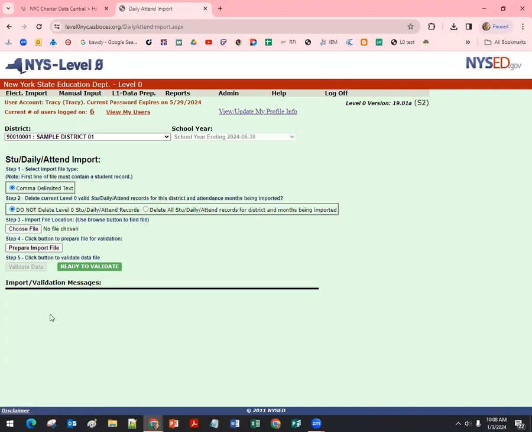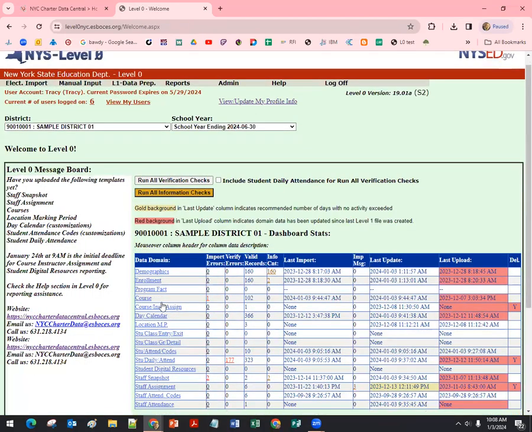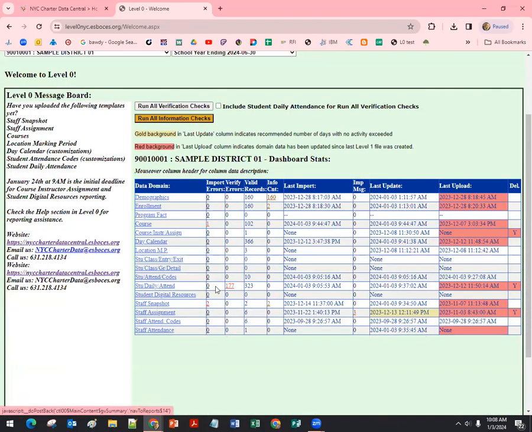Then if you have any errors, you'll have a link to be able to jump out and see what they are. Again, we can go back to the home screen and see what errors might have happened on the import. I didn't have any import errors, but I have verification errors. Everything in level 0 that is underlined is a hyperlink to drill down to additional information. From here, I can go to the report screen for daily attendance, but if I want to jump directly to the verification errors, I can tap there.